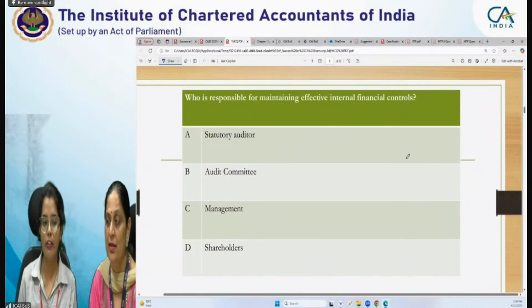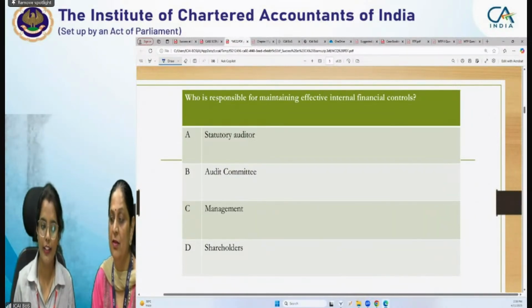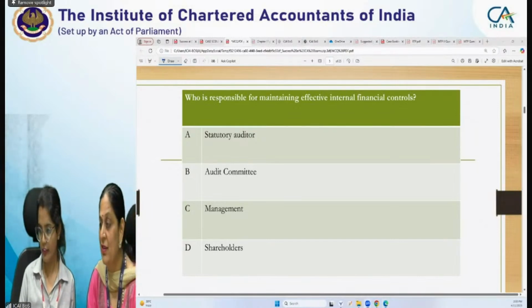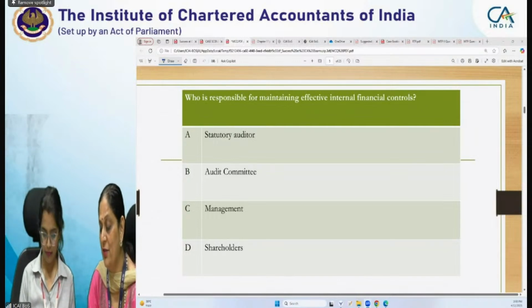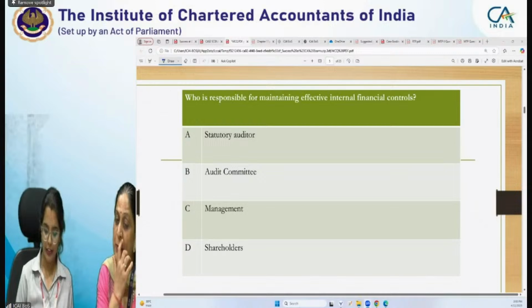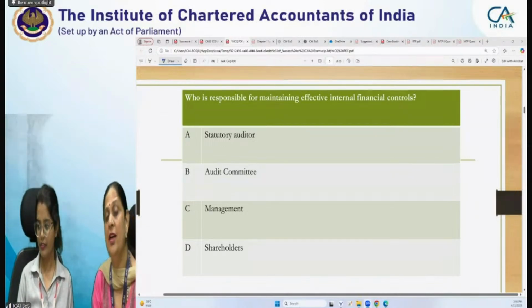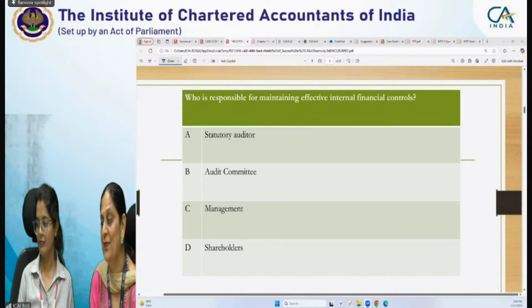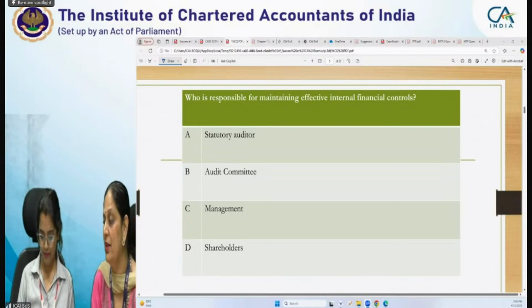Who is responsible for maintaining effective internal financial controls? Statutory auditor, audit committee, management, or shareholders? Yes, Rajveer. Right. Arpita, right. Mridul, right. So all are aware that yes, it is management who is responsible for maintaining effective internal financial controls. And now, who is responsible for preparation of financial statements? Auditor, management? Yeah, right, Mridul. Management is responsible for preparation of financial statements also.